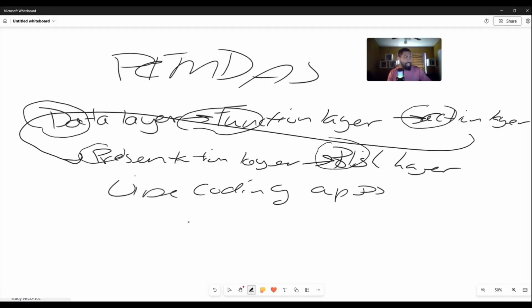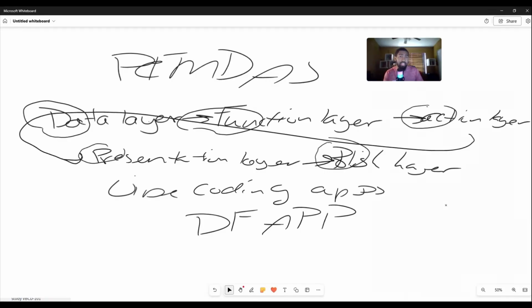So we're calling this DFAPP, with two P's. D, data layer; F, function layer; A, action layer; P, presentation layer; P, polish layer. DFAPP. I think it's the easiest. I've been using this, and I believe I'm the first to come up with it. I don't know. It's just easiest for me to think through how I want to create applications that have a visual piece in them.